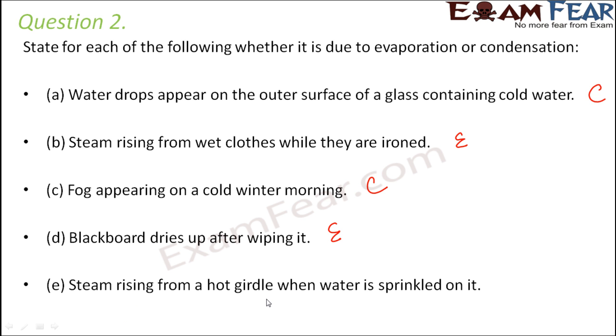Steam rising from a hot griddle when water is sprinkled on it. So when you sprinkle some amount of water, what happens? Steam rising. So how does the steam rise? Because of this hot griddle, water gets converted into water vapor. So that's again evaporation.